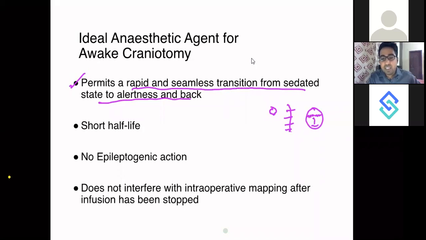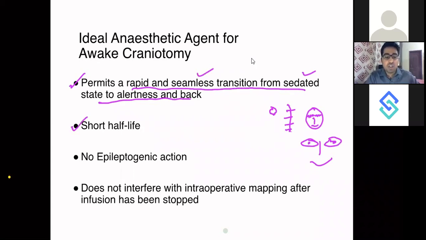You need the patient awake when you are over the cortex. So the anesthetist should be able to do this transition seamlessly. The patient should be sedated, and another 5 minutes, he should be awake once I stop the agent. So this is the ideal property I require.